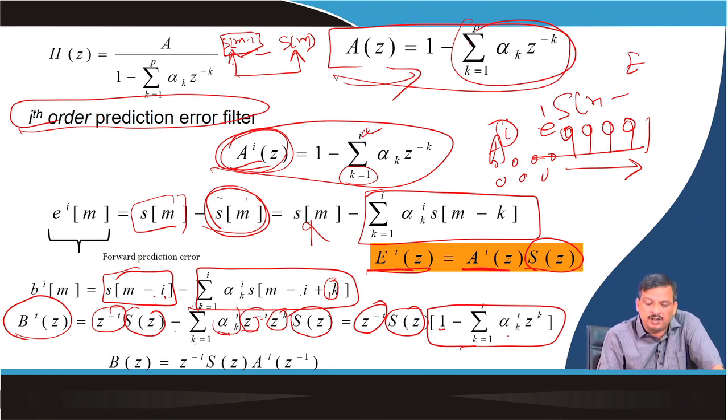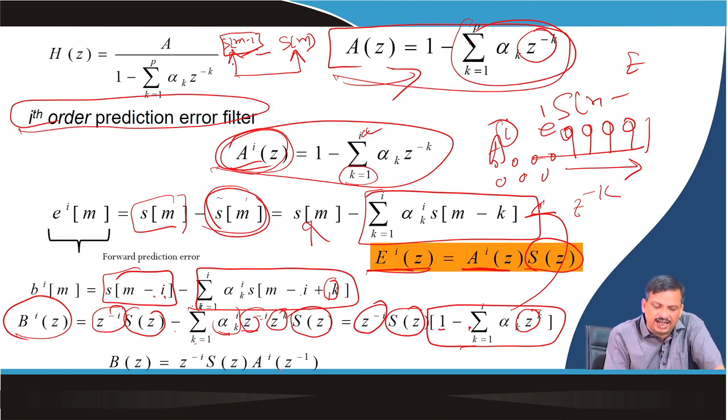Now, if you see, this one and this one are almost the same, the only difference is that here it is Z to the power minus k, and here it is Z to the power plus k. So, I can say instead of A(z), this can be A(Z to the power minus 1).